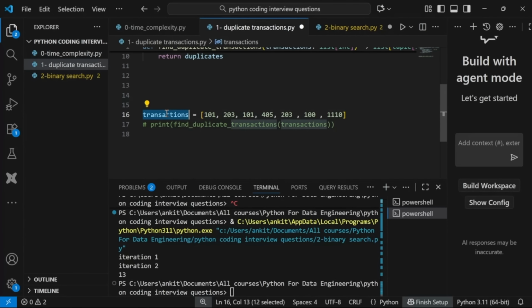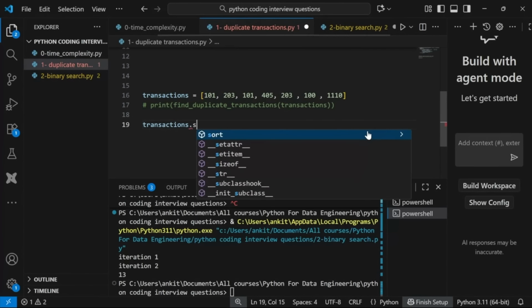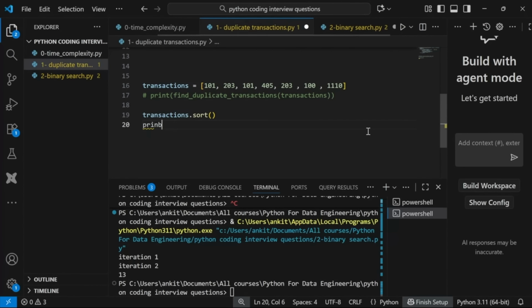And I want to sort this array, right? So I will say transactions.sort, right? And then I will say print transactions. Okay. And I will print again here. Okay. So let's see what will happen.